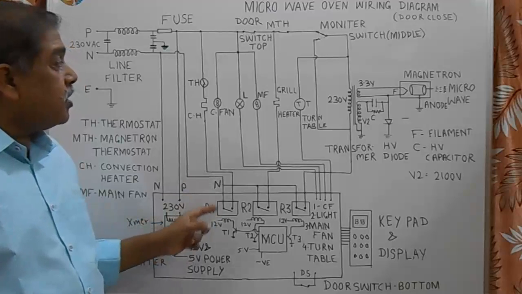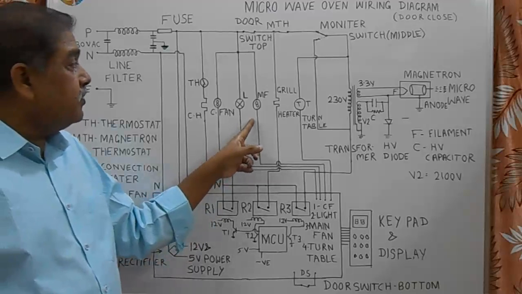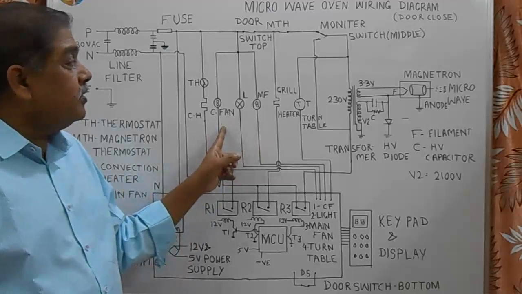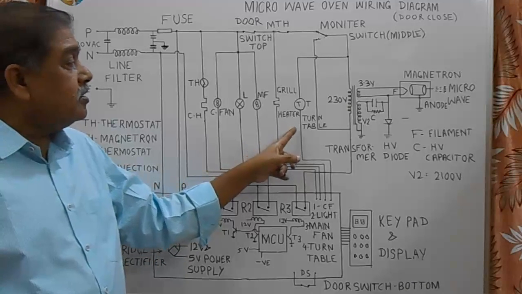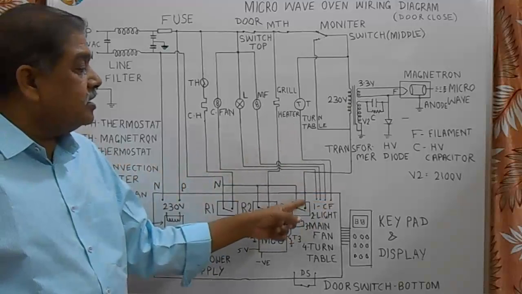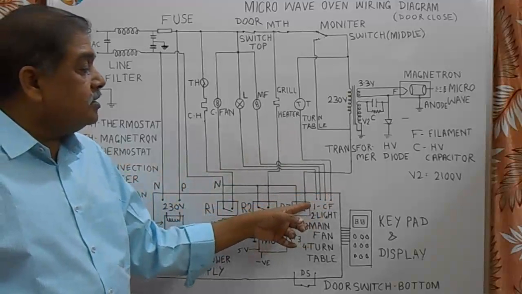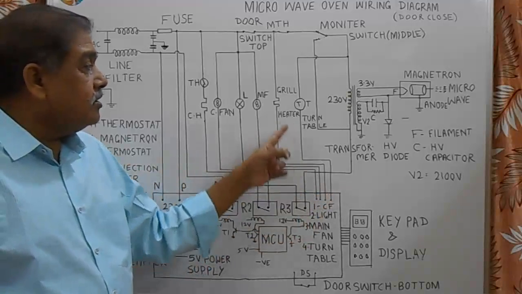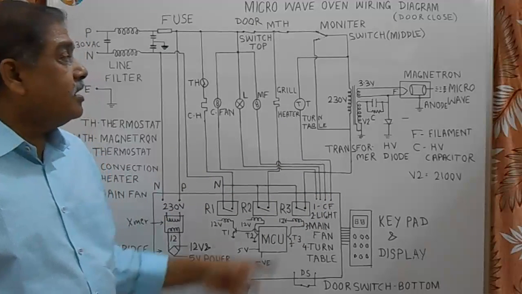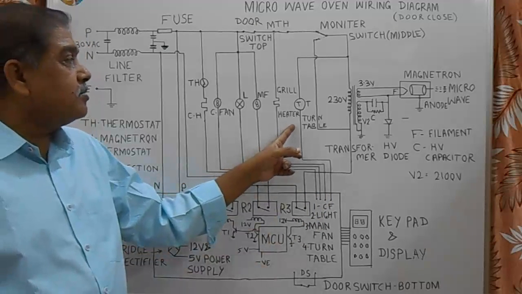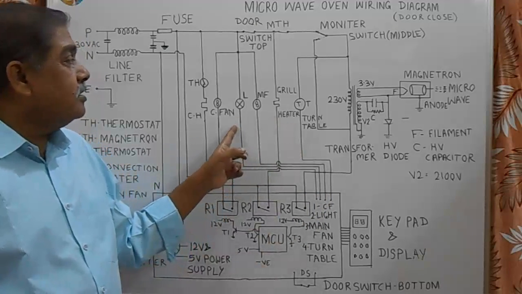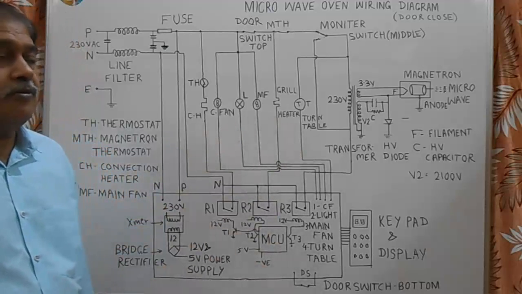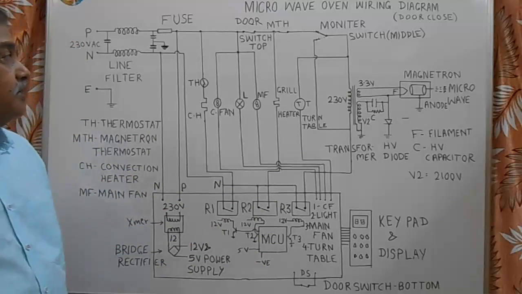If there is a problem of this main fan or convection cooling fan or this turntable motor, in that case we have to see this area of the PCB whether return neutral is going to the circuit or not, or there may be fault in this motor or this motor. So we will replace the particular motor and this problem will be rectified.